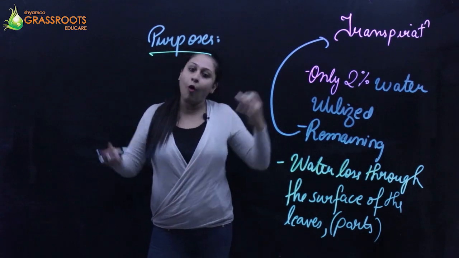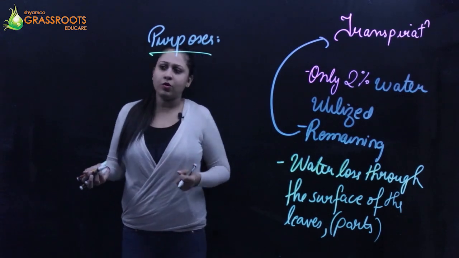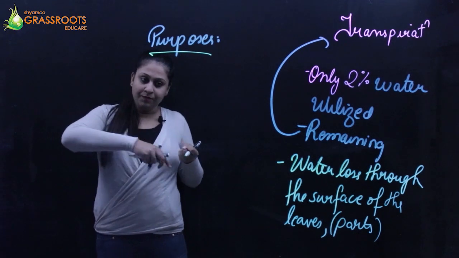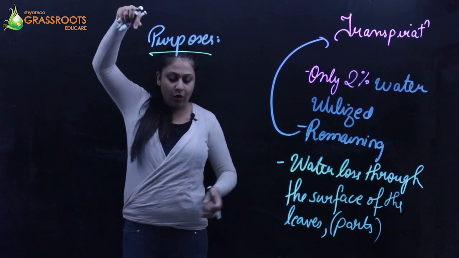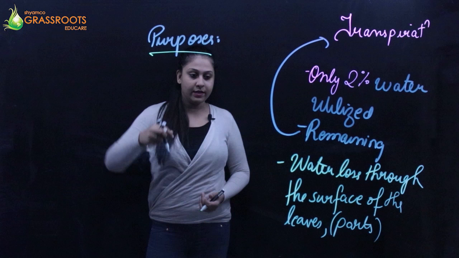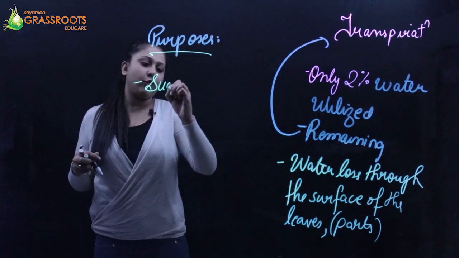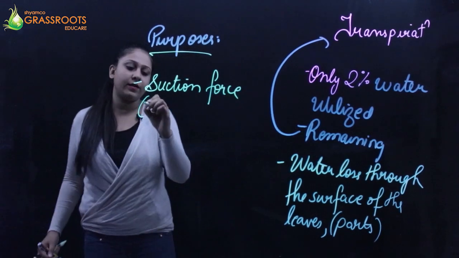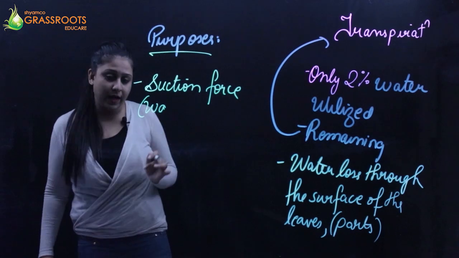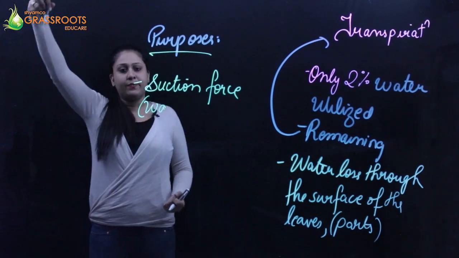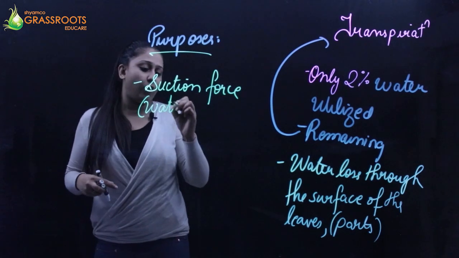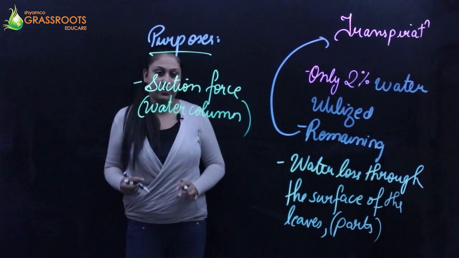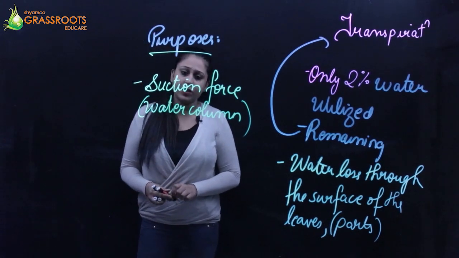Transpiration is happening because of solar energy. When the water is coming up, the roots are pulling the water from below, and transpiration is happening through the leaves. So a kind of water column is created in the stem, a kind of suction force, and this suction force helps in water transport through all the parts of the plant. Because of the absorption of the roots and because of transpiration, this water column is formed, and because of that suction force, water is transported throughout the parts of the plant. That is the first thing.